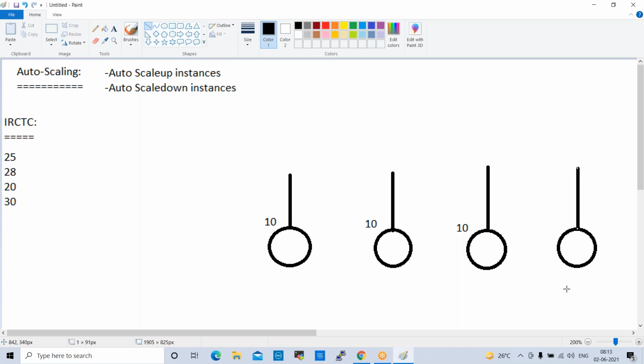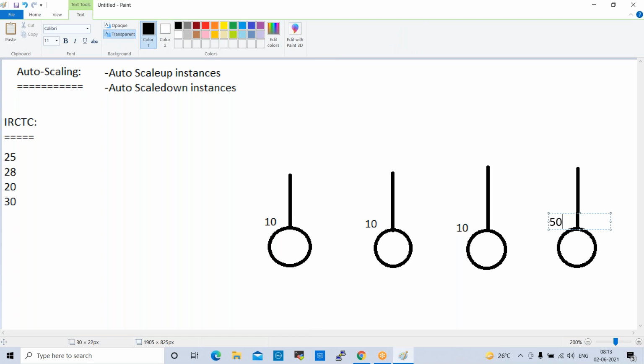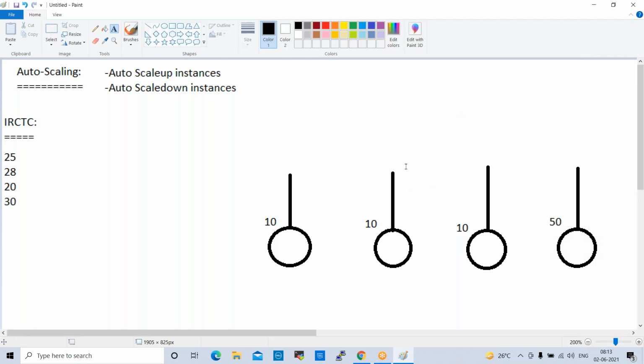So by 11 o'clock, what will happen here? Drastically, the requests will increase to 50. By that time, the IRCTC site will not open. We'll get session timeouts and many errors. Even while doing the payment, at the last stage, the payment mode also will get session timeouts.